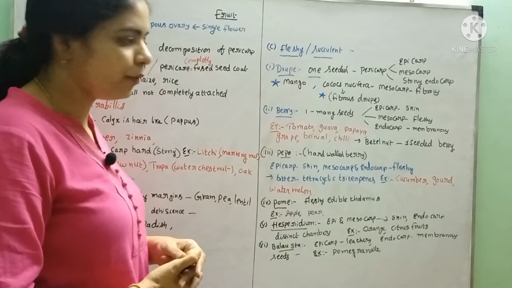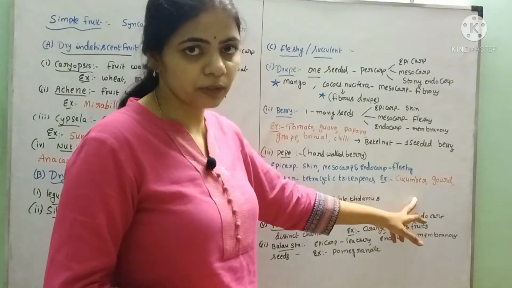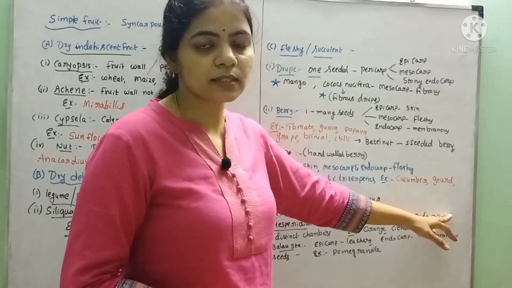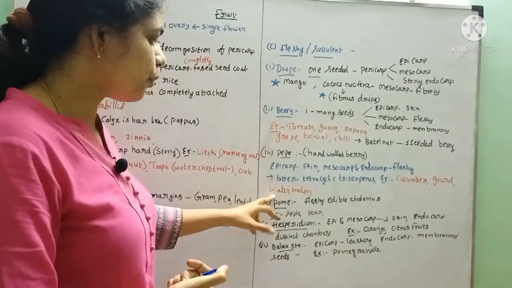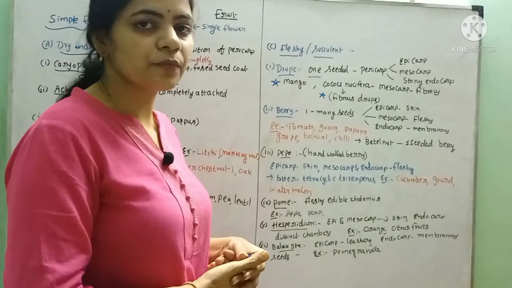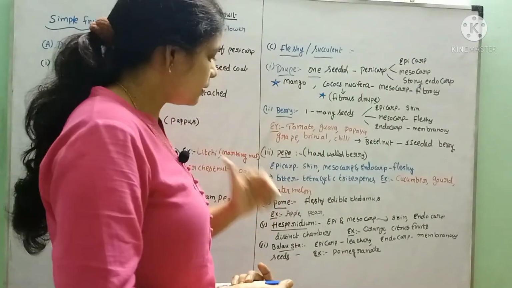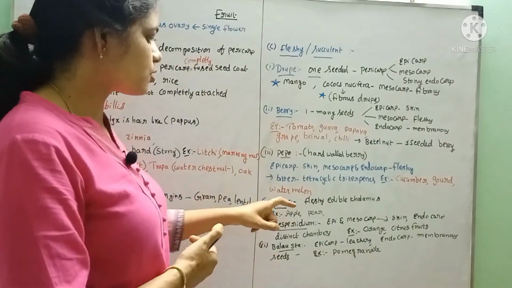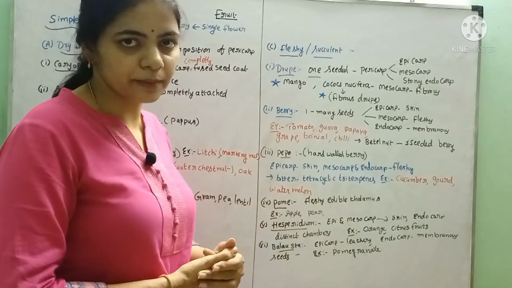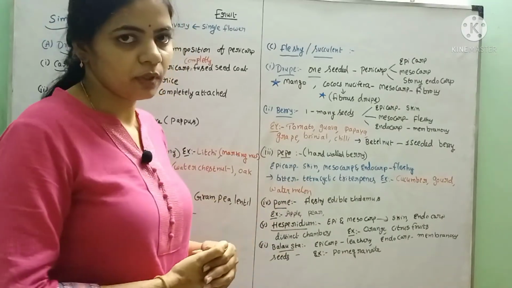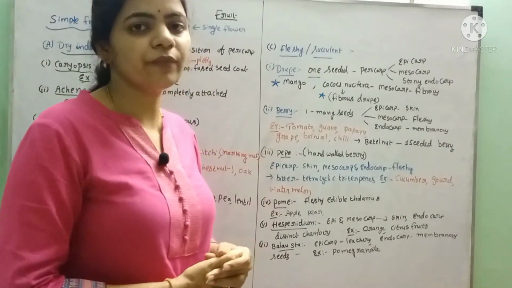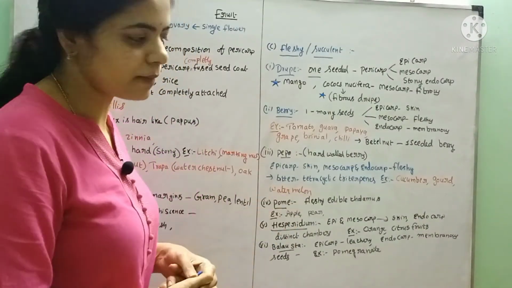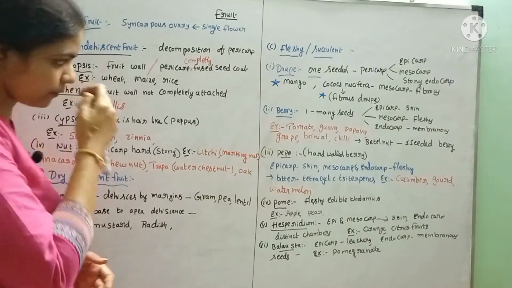Examples: cucumber and gourds such as bitter gourd, bottle gourd, and watermelon. The bitterness of these gourds is because of the release of tetracyclic triterpenes, so because of this chemical substance we sometimes feel bitterness in some gourds and cucumber.